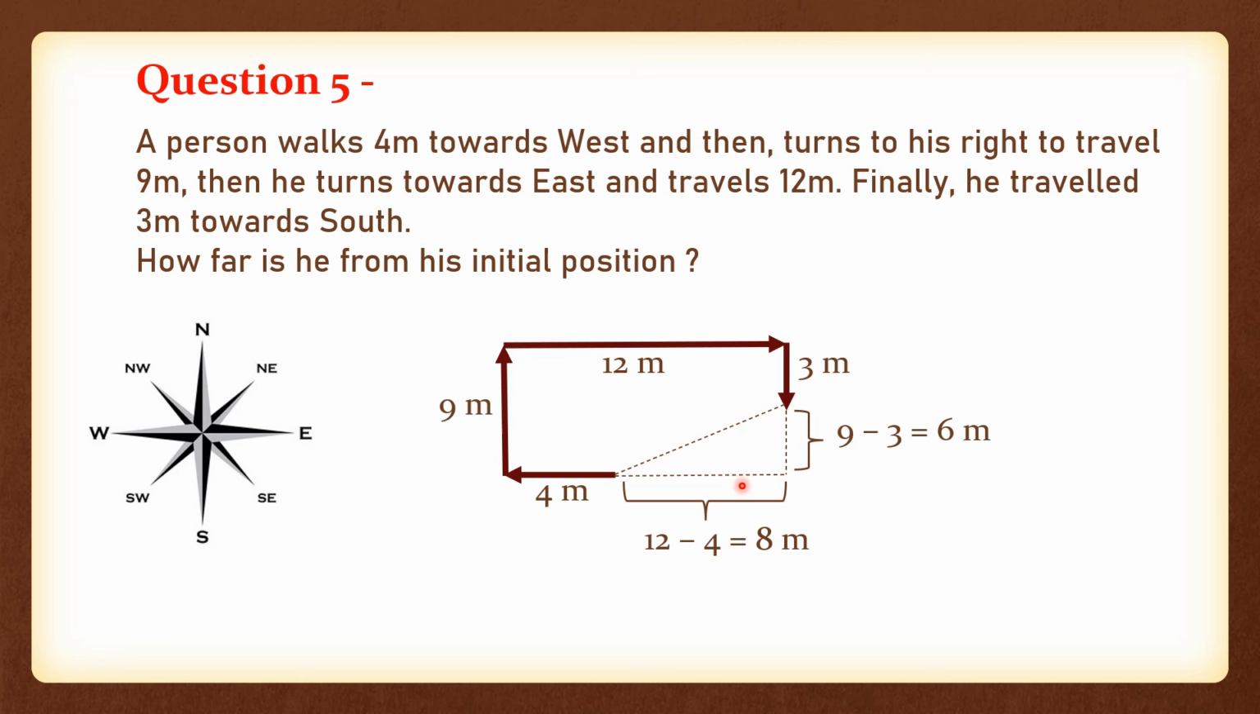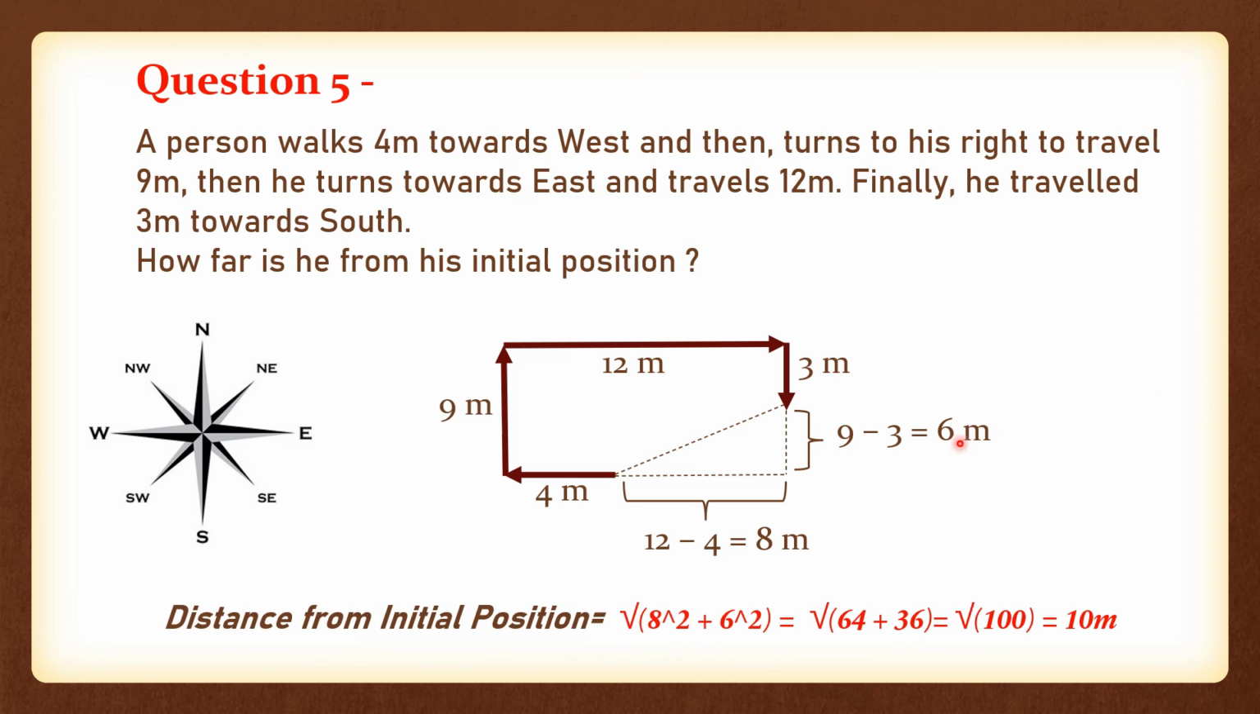So now you have both the things and you can easily apply Pythagoras theorem and you can get your final result, right? So distance from initial position will be square root of 8 square plus 6 square, correct? Means your base square plus perpendicular square, and it will give you square root of 100, that is nothing but 10 meters. Okay, you need to write the unit also, don't forget this. So our final answer is 10 meters, means that person is at a 10-meter distance with respect to his starting point.